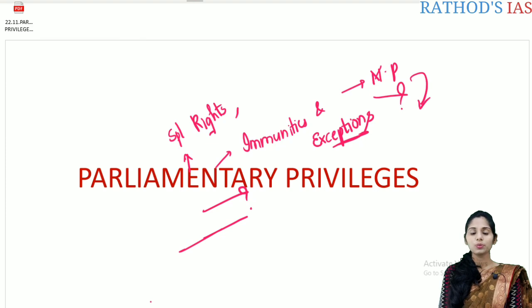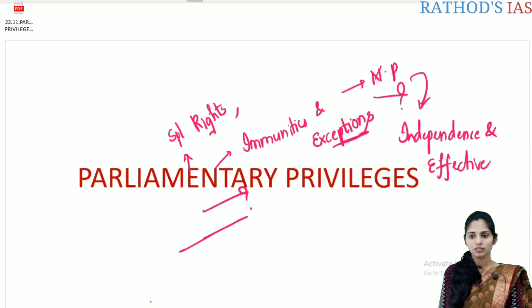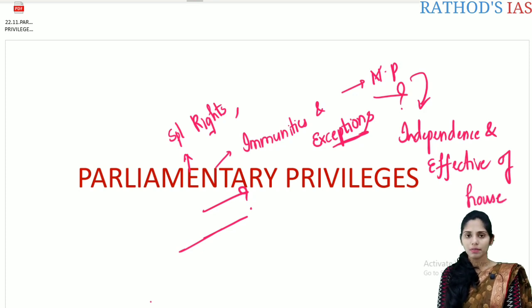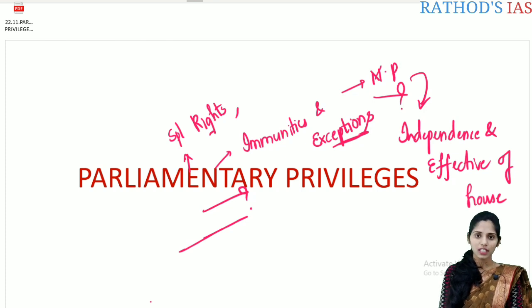The need here is to maintain the business of the house which is independent and to ensure that there is effectiveness, mainly for the independence and effectiveness of the house. So let us see what are parliamentary privileges. These are the special rights, immunities and exceptions which are enjoyed by the members of parliament mainly to ensure there is independence and effectiveness of the business of the house.